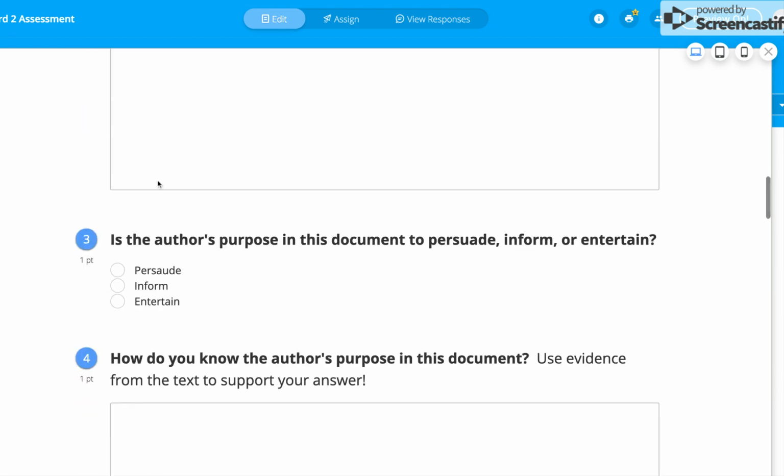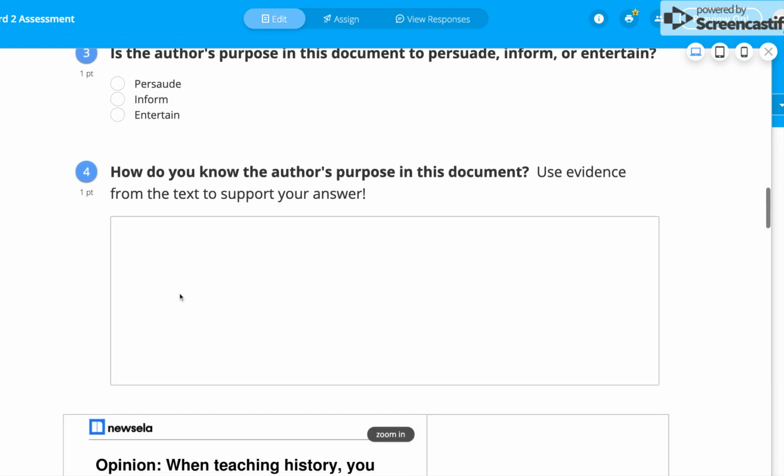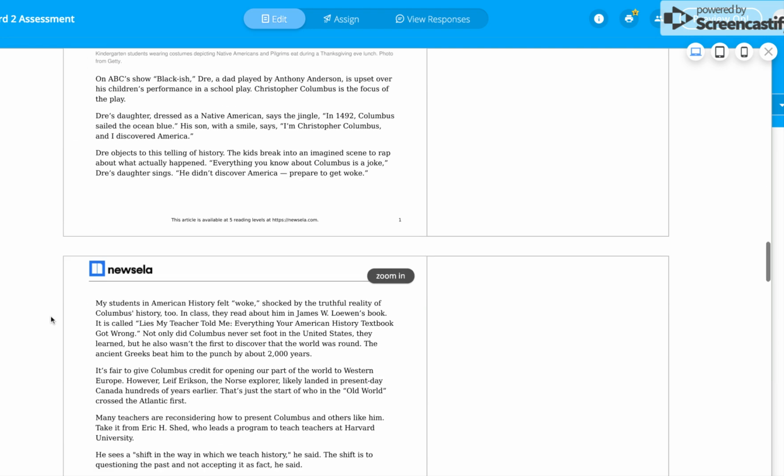Okay. And then you're going to do the same thing for author's purpose. So is the author's purpose to persuade, inform, or entertain? You're going to pick one of those 3. And then you're going to tell me, how do you know the author's purpose? And again, very important that you explain it well, because that's what's going to have the biggest impact on your grade.